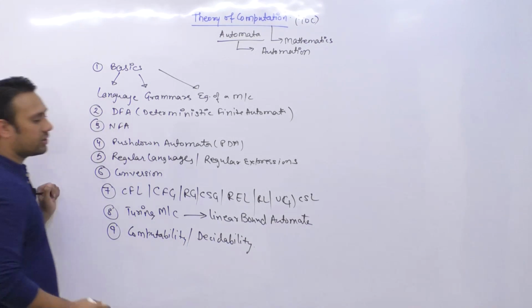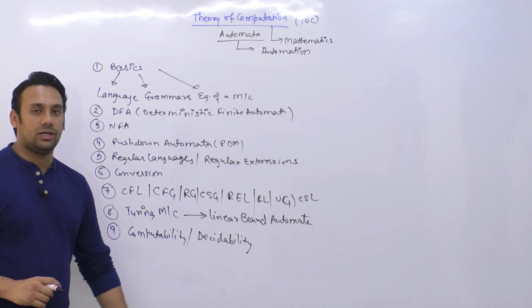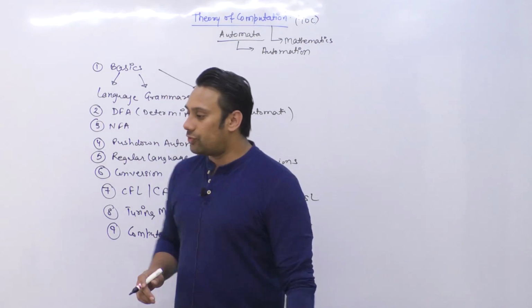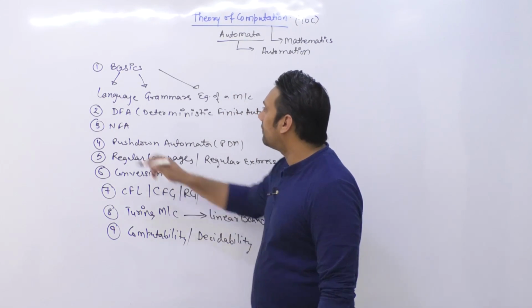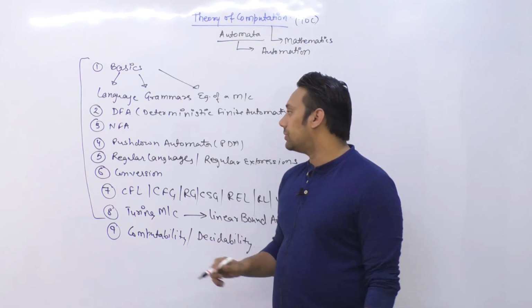हम लोग computability और decidability के बारे में डिस्कस करेंगे. So this topic is very important. I'll discuss what are the topics which are important or the topics that you can leave. So if you look at all of these topics, अगर आप topic number 1 से लेकर topic number 8 तक देखेंगे, these topics are very important for UGC NET.